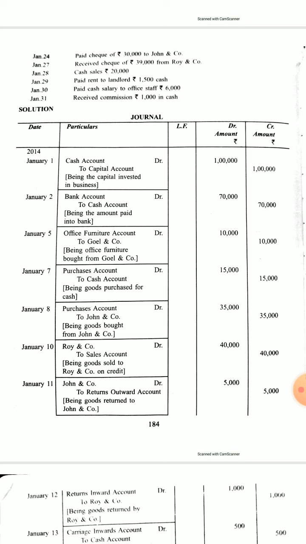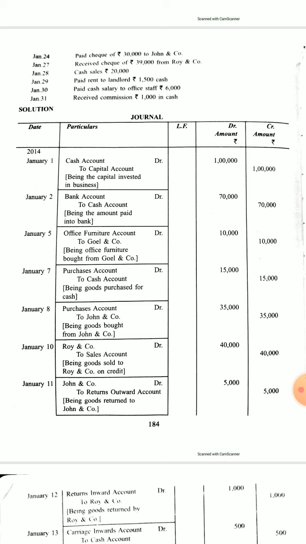Bank is coming in. If bank is increasing, then more bank is coming because bank has a debit balance. So bank account debit to cash account, and being the amount paid into bank will be the narration.